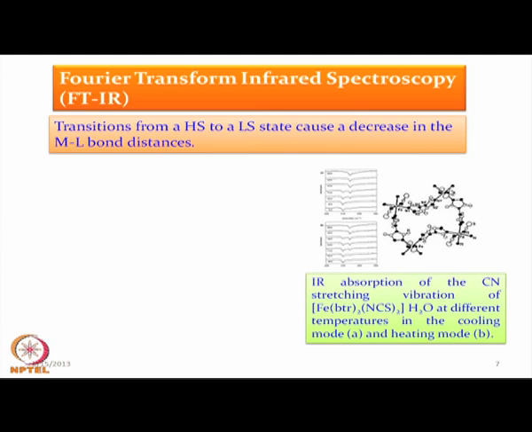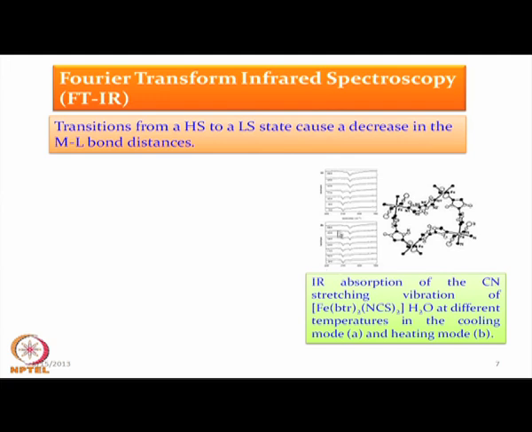So, here the cyanide groups are attached to this particular iron site, so CN can be monitored from the thiocyanate groups. This CN stretching vibration of FeBTRs is another ligand set, but of a similar type to what we have seen for orthophenanthroline, and water is the water of crystallization, at different temperatures in the cooling mode and the heating mode.